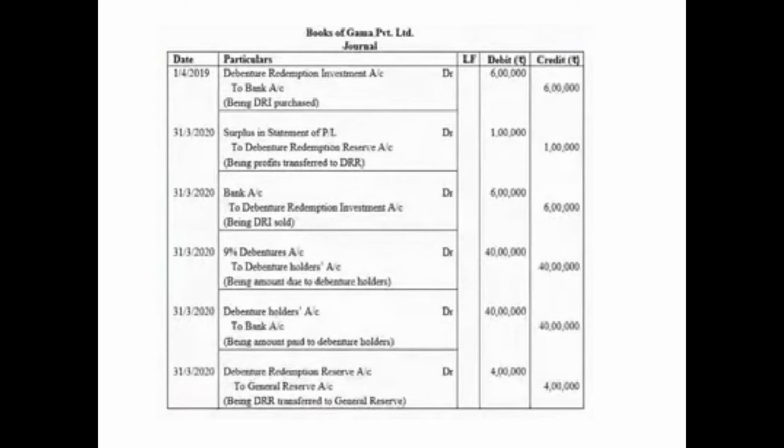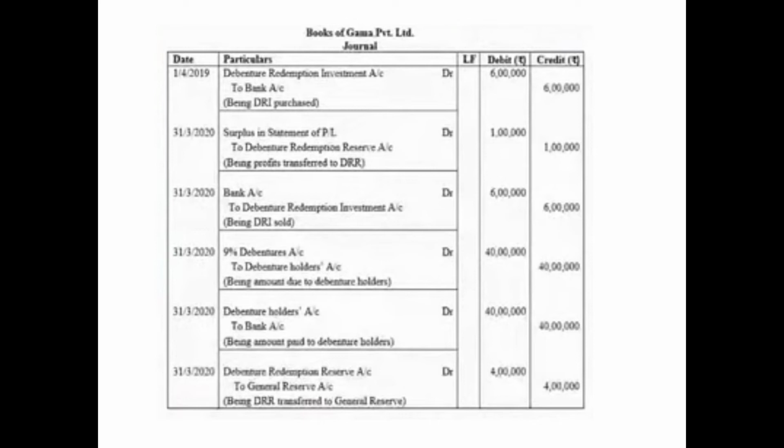Debenture holders account will be debited with 40 lakh to bank account 40 lakh. Now after all the entries have been passed regarding the redemption, the very important entry is to transfer the amount of DRR to general reserve. On 31st March 2020, the transfer entry is, as we were passing till now, debenture redemption reserve account debited to general reserve account. Now very important, the entire amount of DRR will be transferred and not only the amount for which it was created currently. So the entire amount of 4 lakh will be transferred to general reserve.